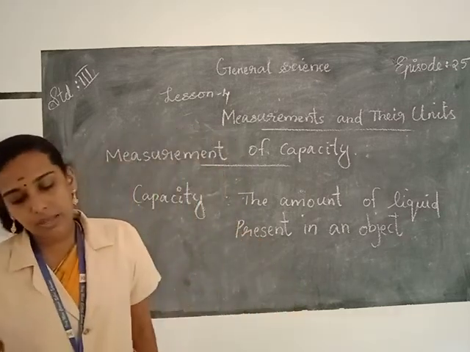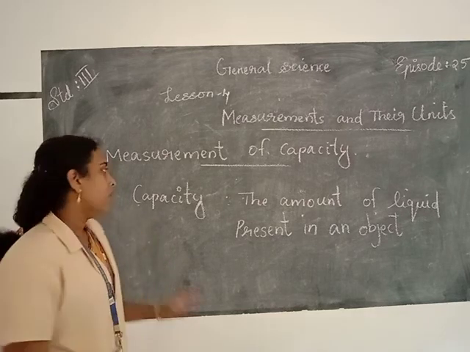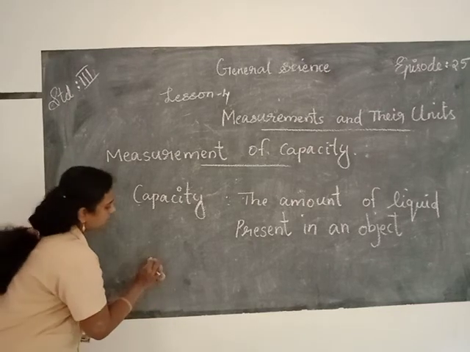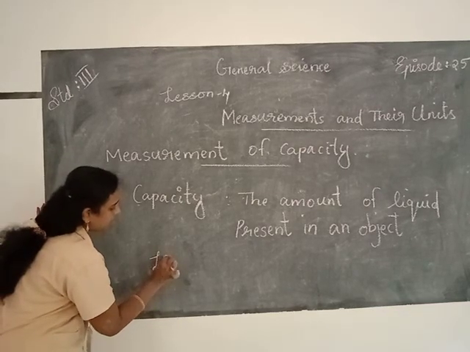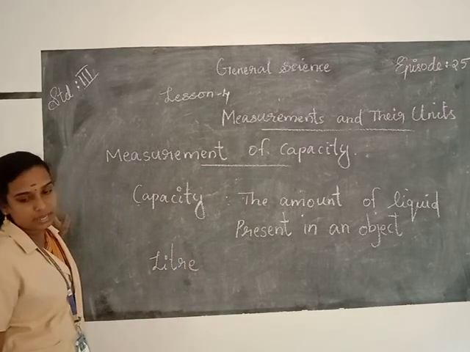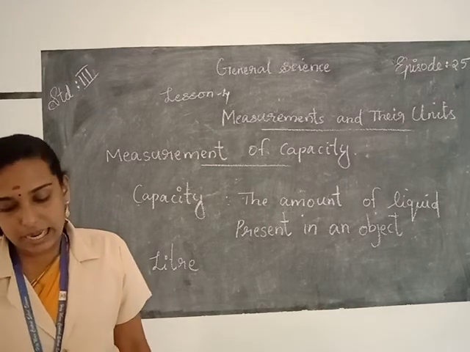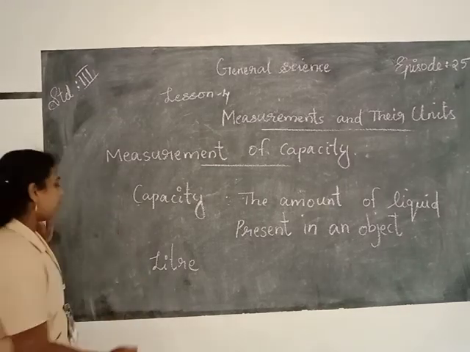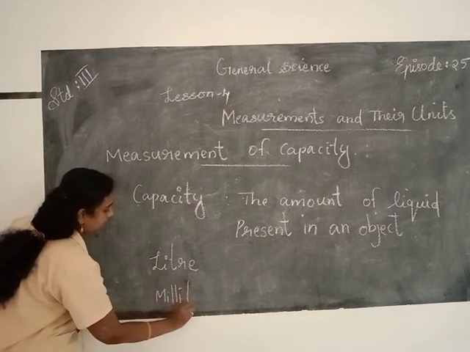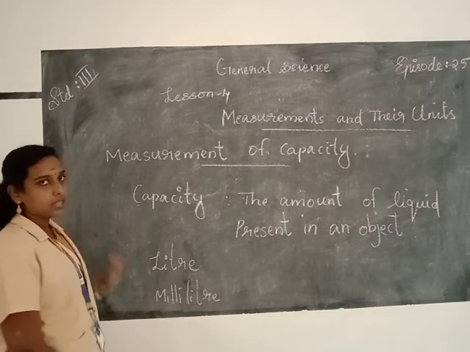The standard unit of measuring capacity is liter. The units used to measure capacity are liters and milliliters. What is the spelling of the word milliliter? M-I-L-L-I, milliliter, L-I-T-R-E.